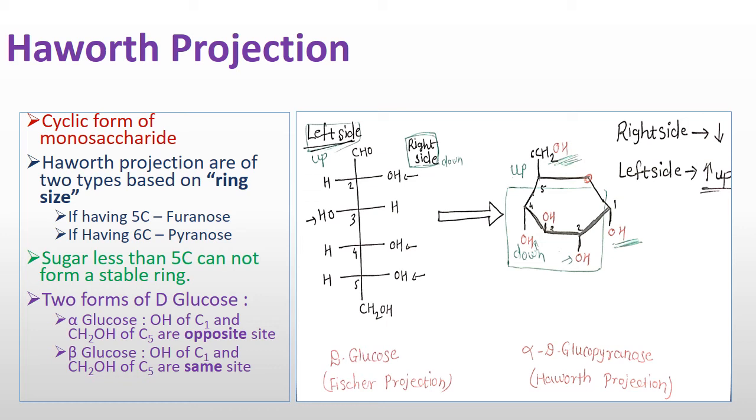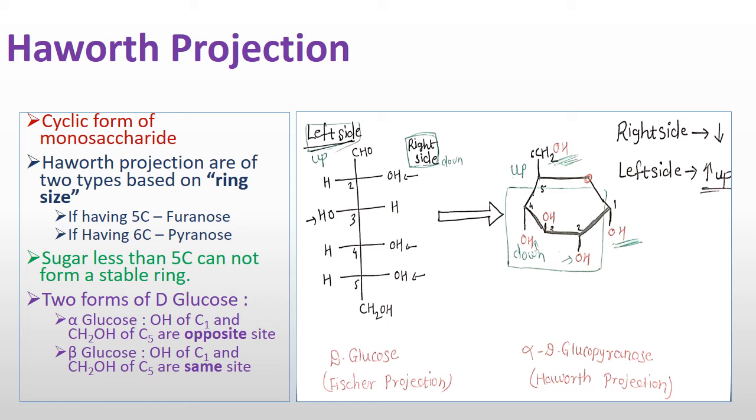Okay, again this structure can be drawn as alpha and beta forms. Alpha and beta are the naming of the structure. The OH group that I have highlighted in green color, the OH group from the first carbon and the CH2OH group from the 6th carbon, if they are in opposite directions, then the structure is alpha.